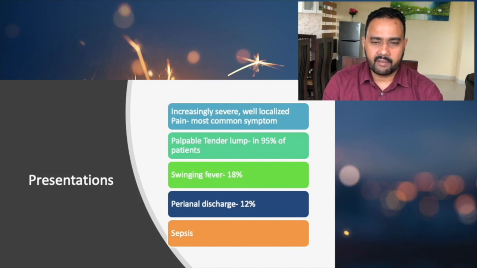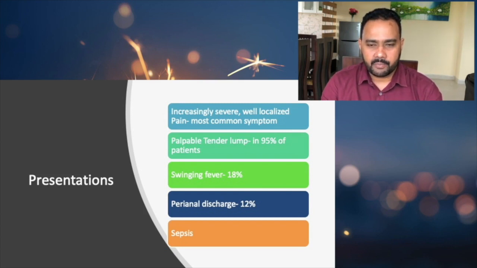Some people will have a fever, and this fever has the features of a swinging type of fever, and the patient will have chills and rigors. This kind of presentation is common with ischiorectal abscess. So 18% of the people will have a swinging type of fever, and this fever is common with ischiorectal abscess.